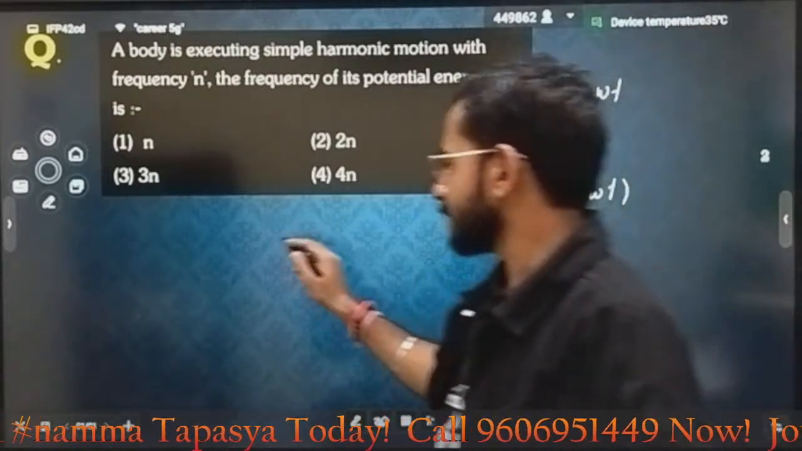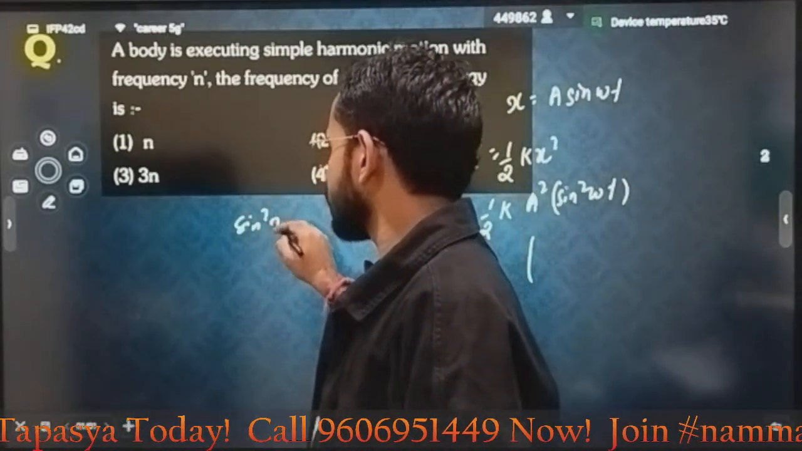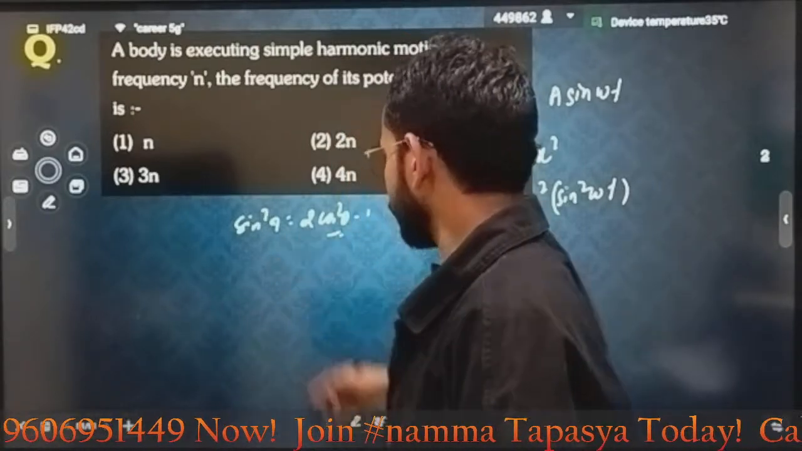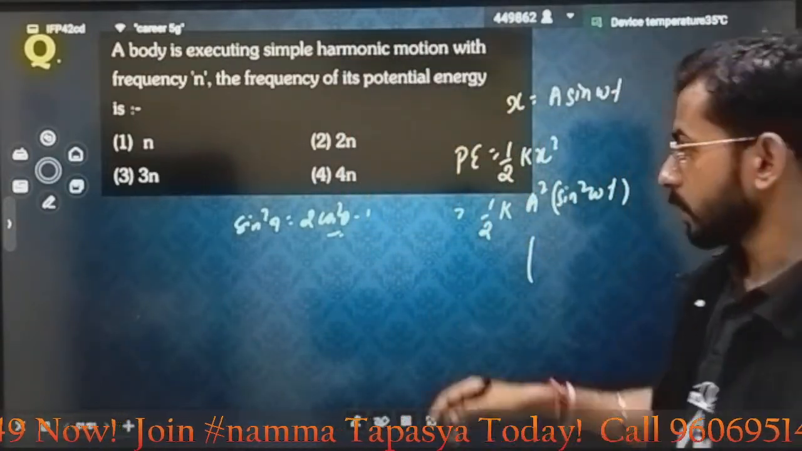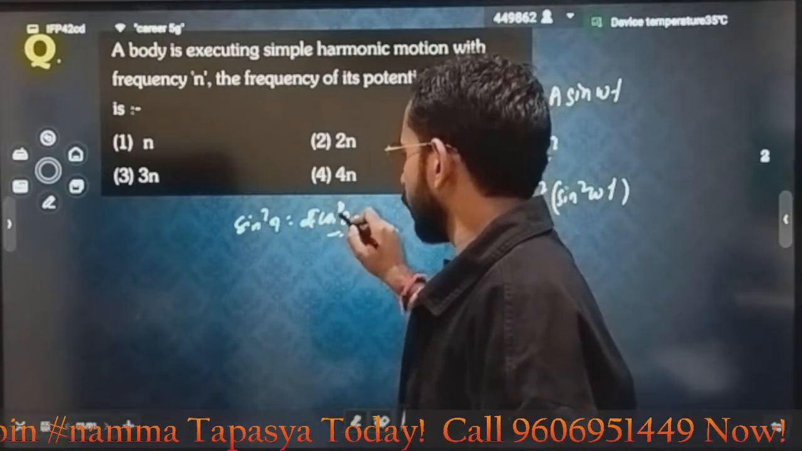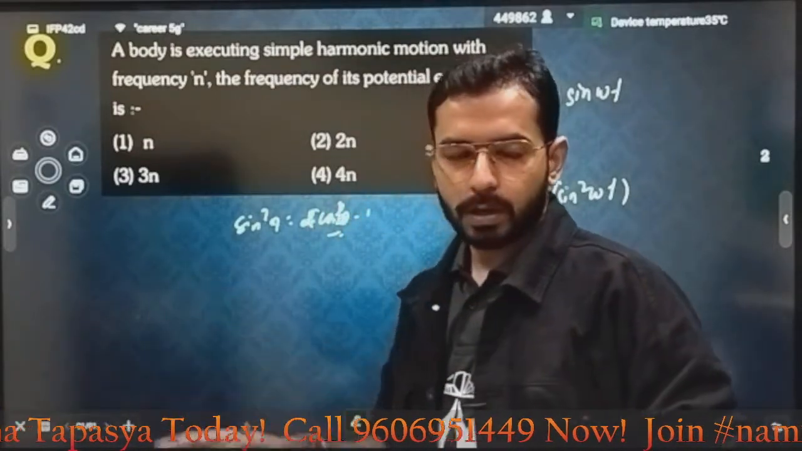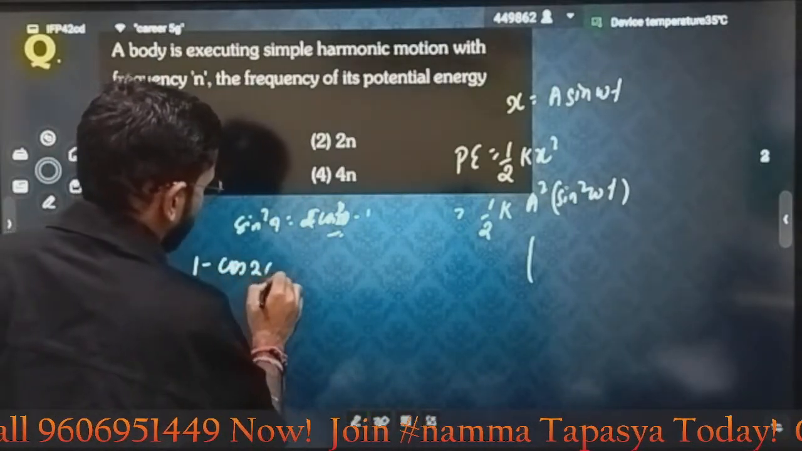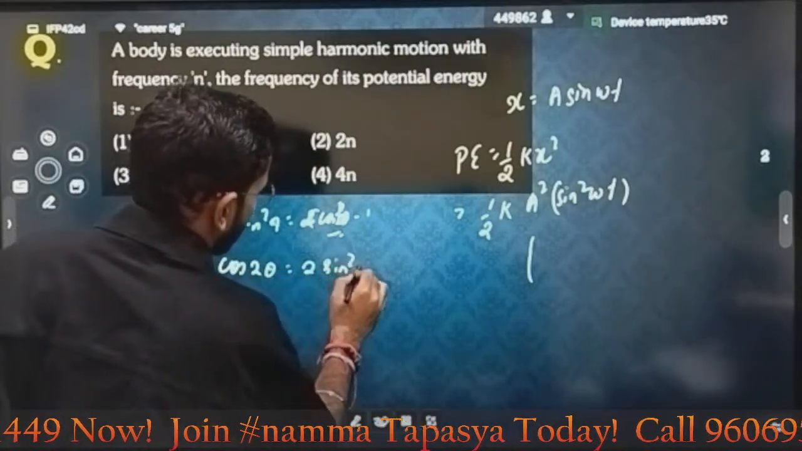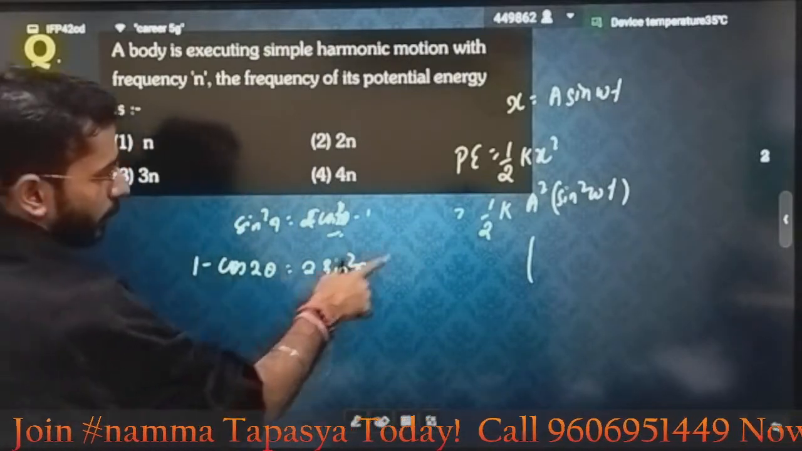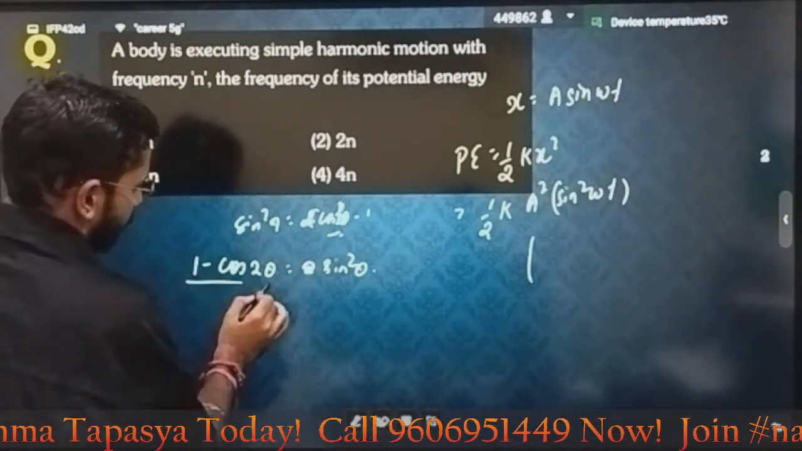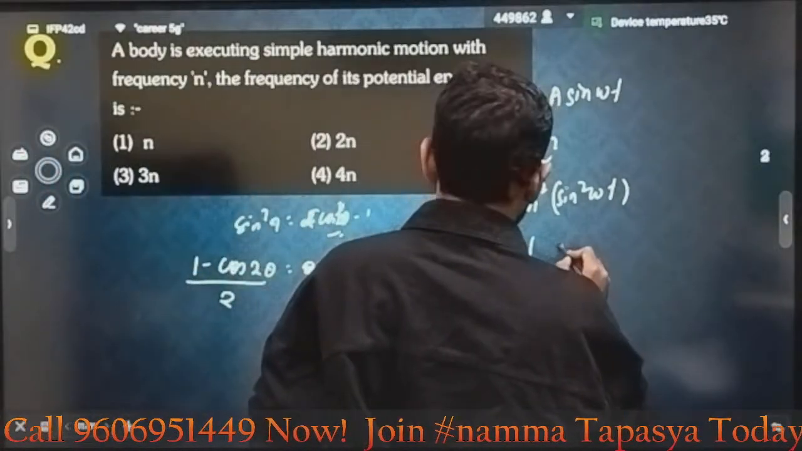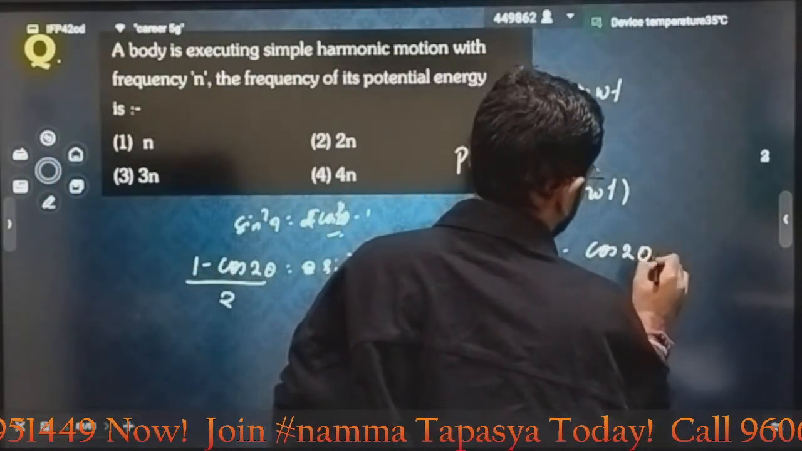So how can you write sine square theta? If anyone remembers, cos of 2 theta is equal to 1 minus 2 sine square theta. Here, 1 minus cos 2 theta is equal to 2 sine square theta, correct? That means if you have to replace this sine square theta, you will write it as (1 minus cos 2 theta) by 2. Now it is correct. So just put it in, and it will become cos of 2 theta, where theta is omega t.